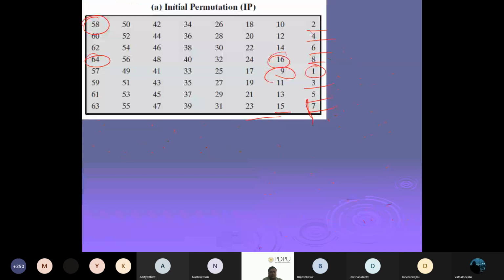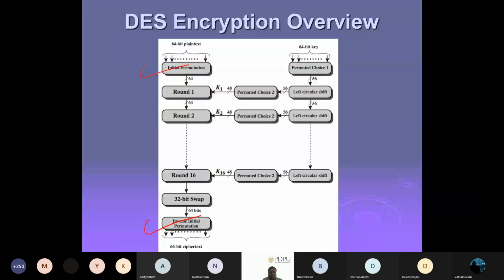Let me go to our diagram. Can you even tell me why we require this thing? Means where we require this thing. Let me ask you, where do we have to convert from 32 to 48? In which box? Nowhere is it written expansion, right? So that's why I'm asking you. If it is written, you can straight away tell, sir, it is there. That's why we use it.